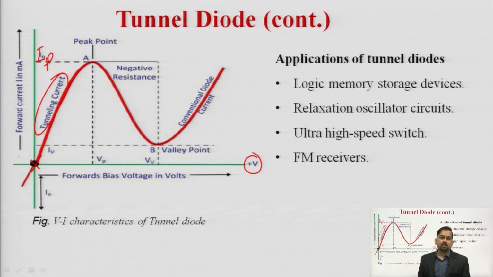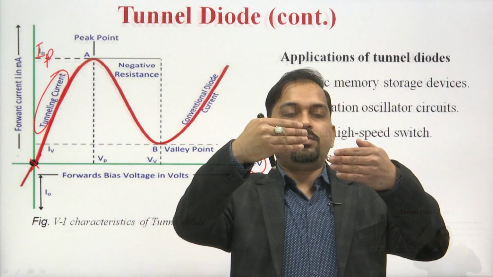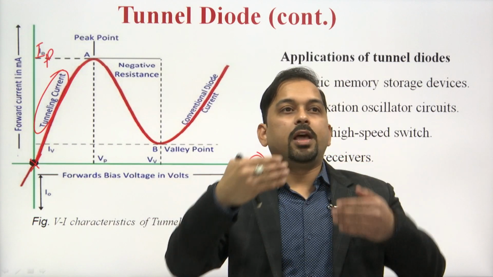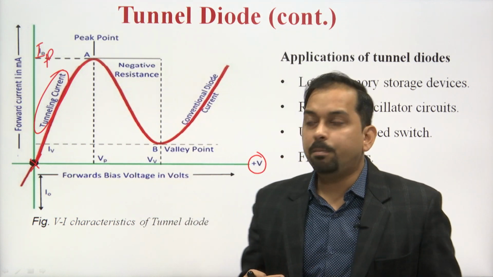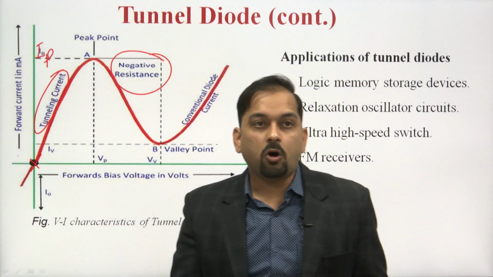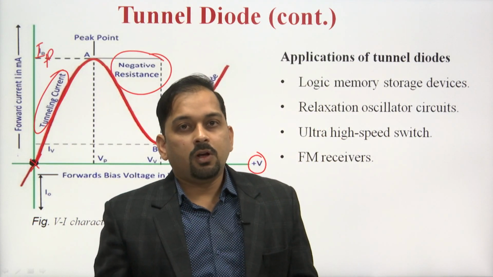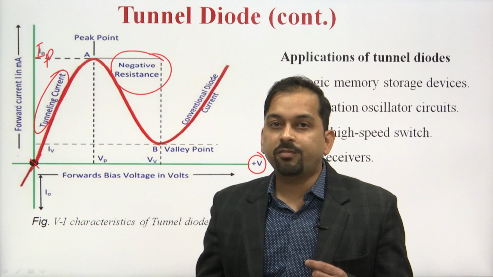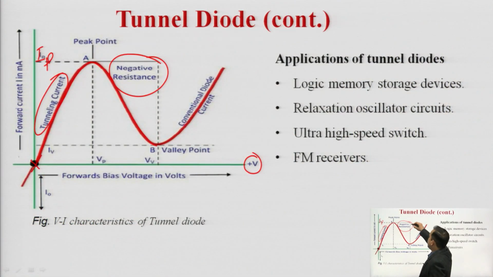After that, if we further increase the voltage, we have this kind of situation: some electrons in the n region will try to combine with the p region. As a result of recombination, the current decreases. This particular region is referred to as the negative resistance region, because on increasing the voltage, the current decreases. So it is known as the negative resistance region. This happens up to a voltage of Vv, which is called the valley voltage.